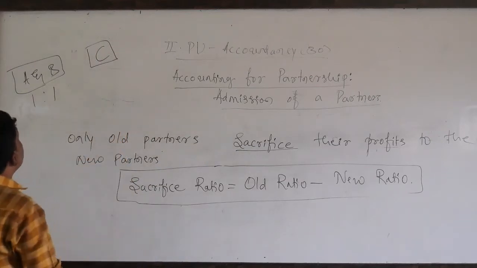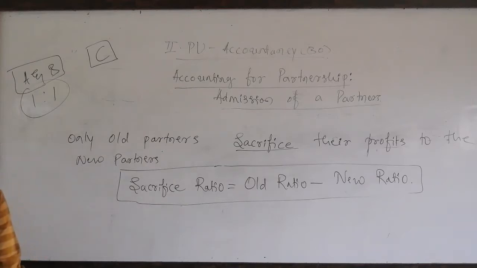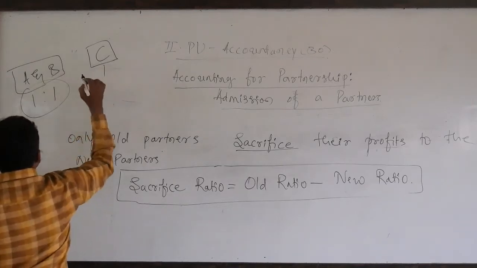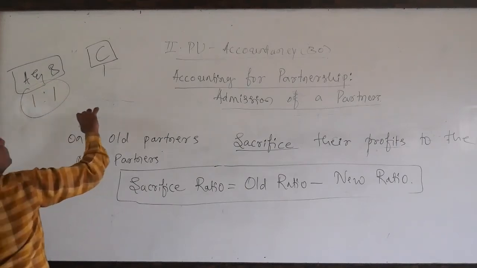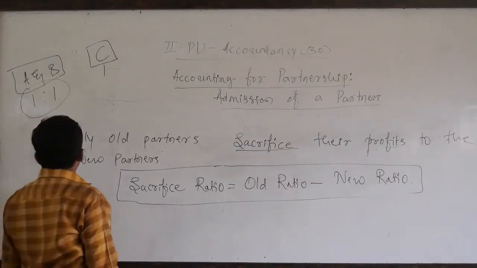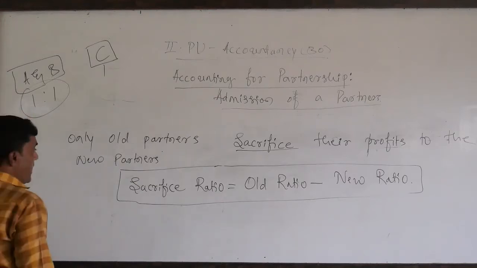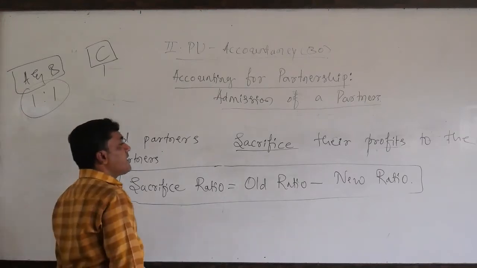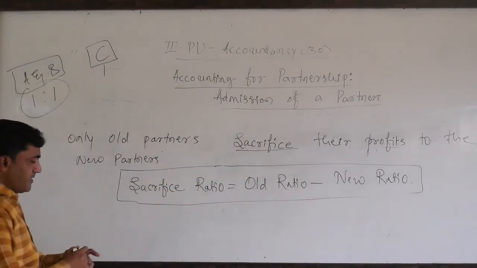After admitting C as a new partner, they need to sacrifice their profit sharing ratio towards C. So they need to surrender their portion towards C. So that is the reason. By applying this formula, we can ascertain the sacrifice ratio of A and B. By deducting the new ratio from the old ratio, we can get the sacrifice ratio.